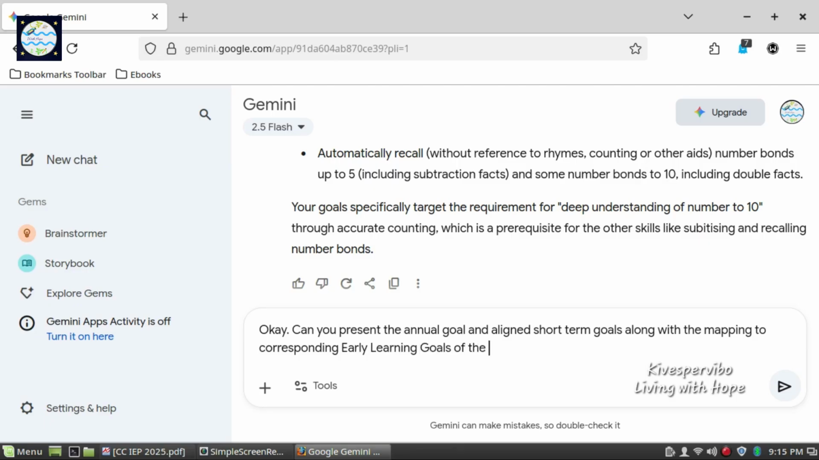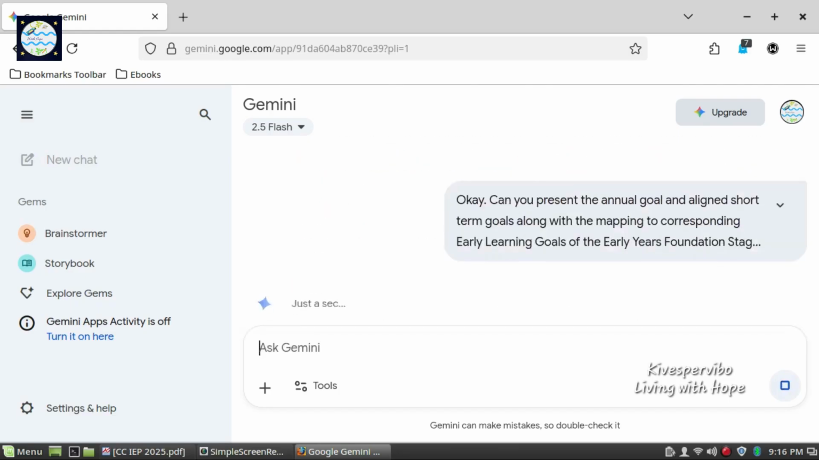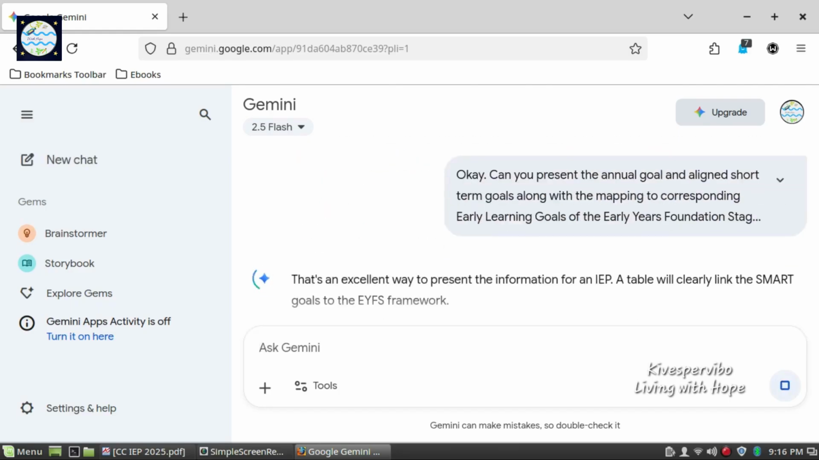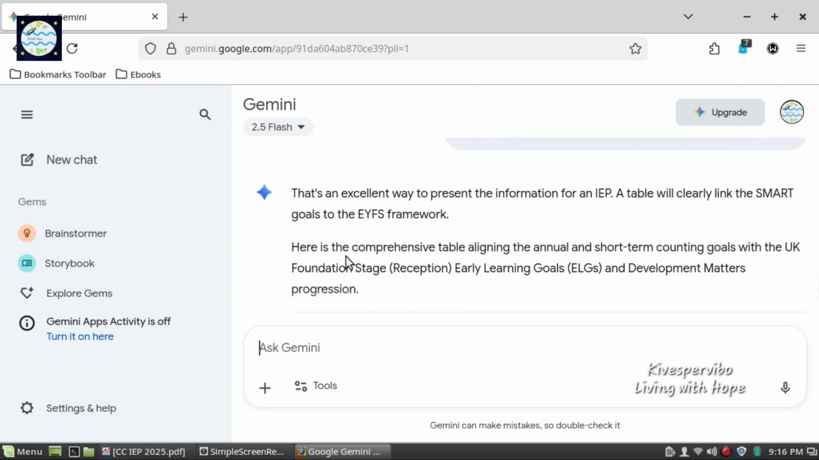Let us try to see if we can get Gemini to compile all the responses generated by it into a single file. Let's enter the prompt. Okay, can you present the annual goal and aligned short-term goals along with the mapping to corresponding early learning goals of the Early Years Foundation Stage EYFS framework in the form of a table to make it more readable and comprehensible? It responds by saying, here is the comprehensive table aligning the annual and short-term counting goals with the UK Foundation Stage, Early Learning Goals and Development Matters progression.